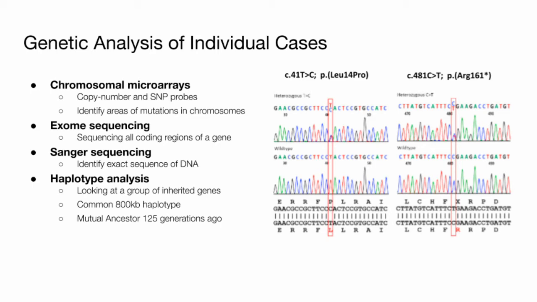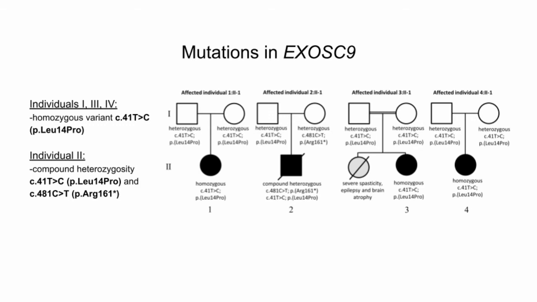The figure on the right shows electropherogram results for the 2 identified EXOSC9 variants at amino acid positions 14 and 161. Genetic analyses identified 2 types of variations in EXOSC9 among the 4 individuals studied. Individuals 1, 3, and 4 were homozygous for the c.41T>C p.Leu14Pro variant, whereas individual 2 uniquely had compound heterozygosity of the c.41T>C p.Leu14Pro variant along with the c.481C>T p.Arg161* nonsense mutant.